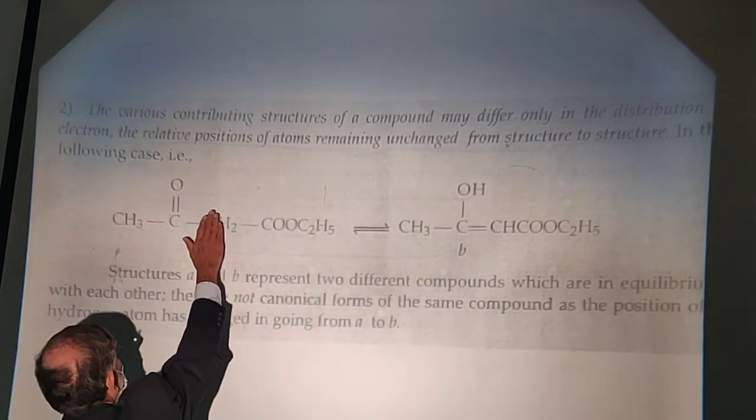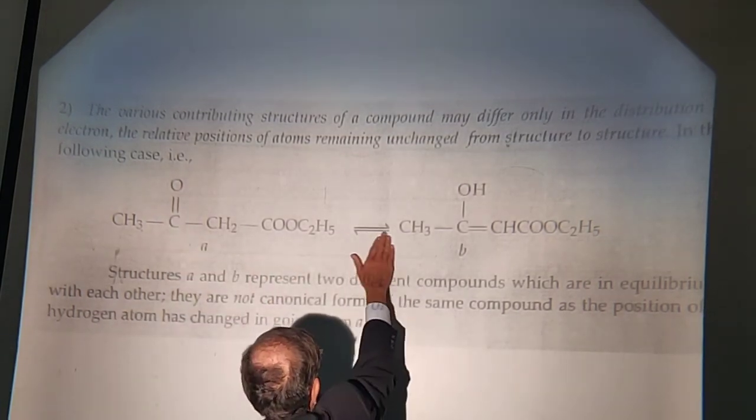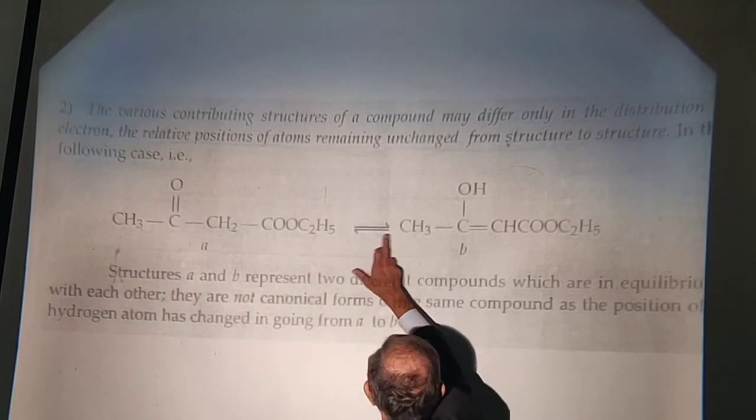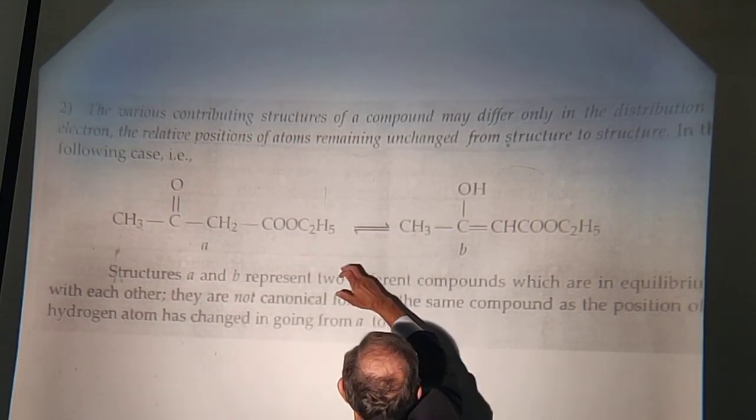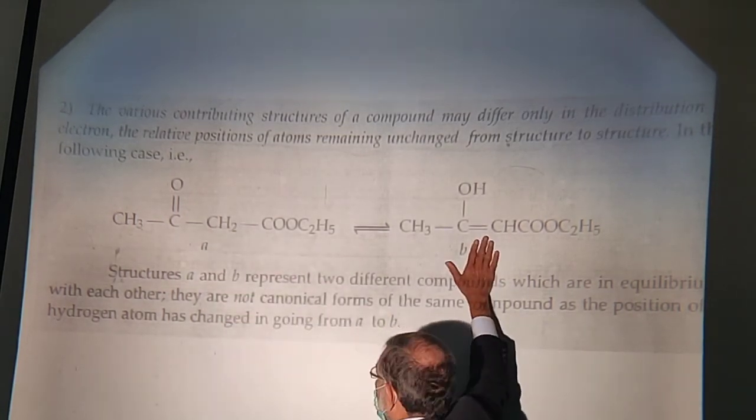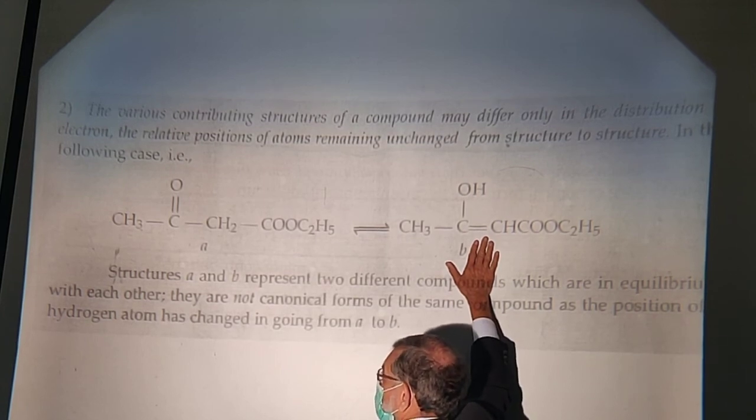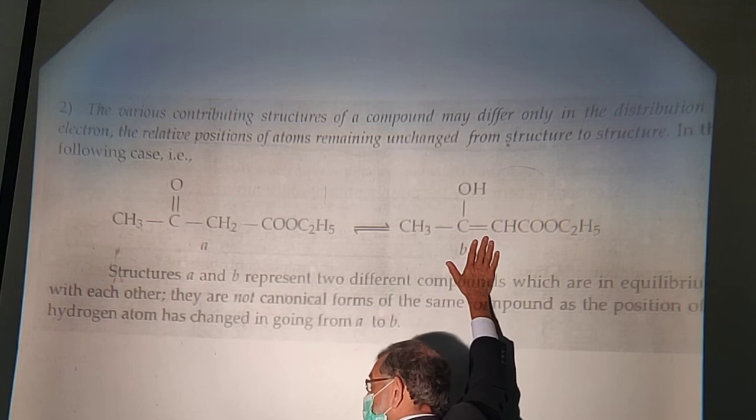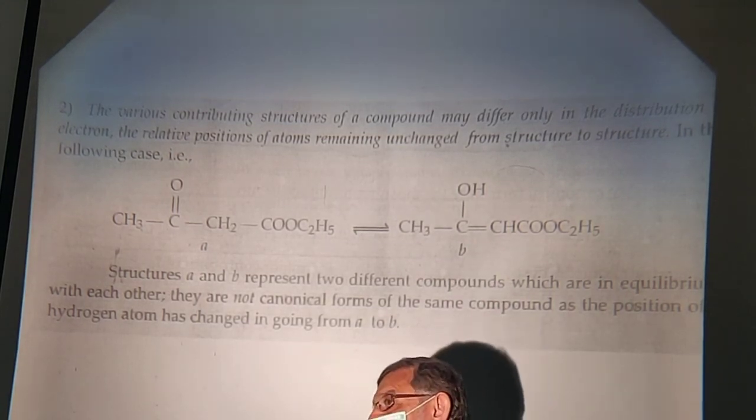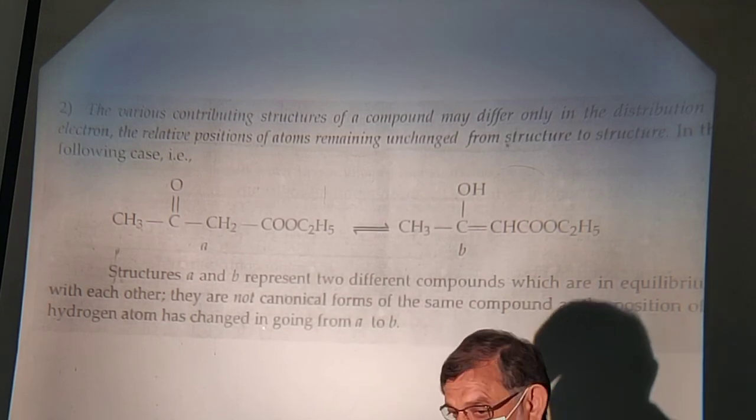So this atom has reached here, the electron moved here. So this is an equivalent structure. This keeps on going like this. But it is not a canonical form because hydrogen has been moved. So no atom can move from one place to another in the case of resonance. In resonance, it is only the electron that moves, never the atom. Therefore, this is a pretty good example of tautomerism. You can understand it.